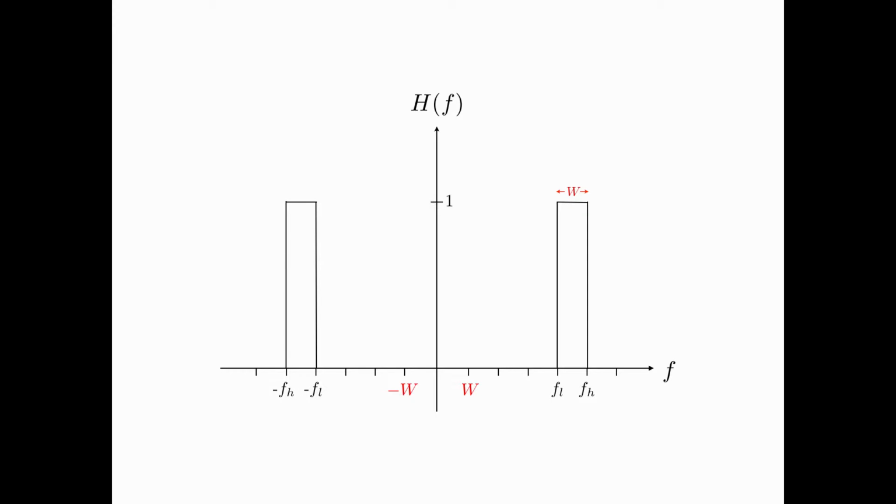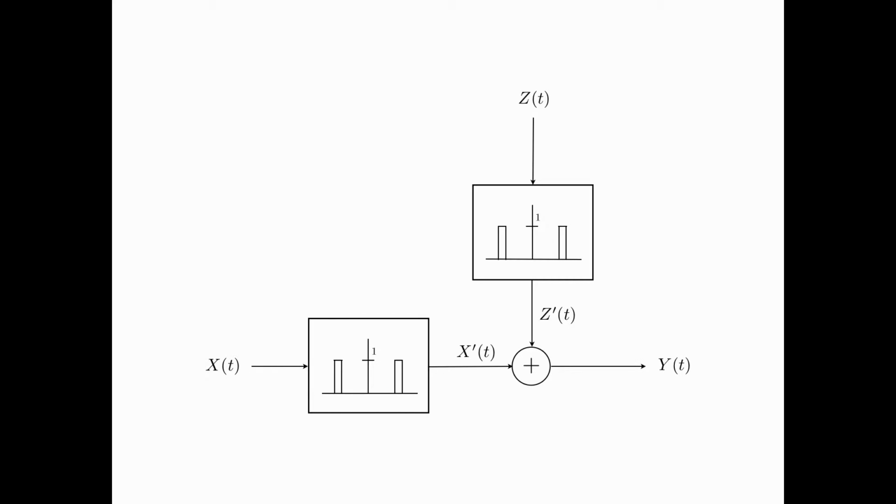Here is the filter associated with the bandpass white Gaussian channel. Note that the lowest frequency, FL, is a multiple of W, the bandwidth of the channel. And this is the schematic diagram for the bandpass white Gaussian channel.